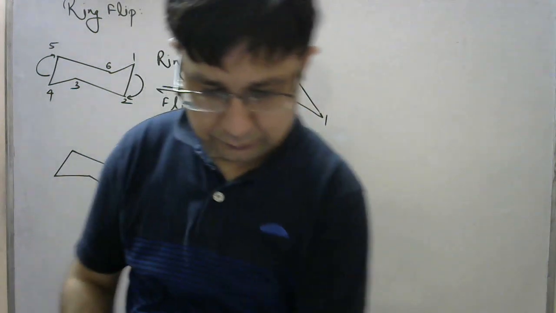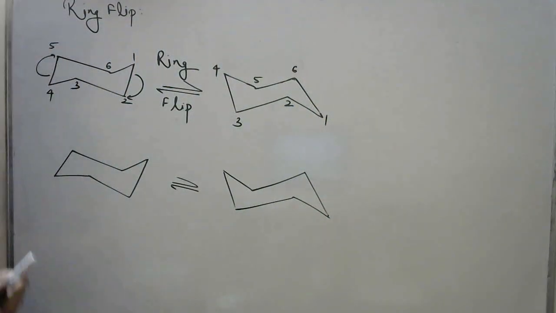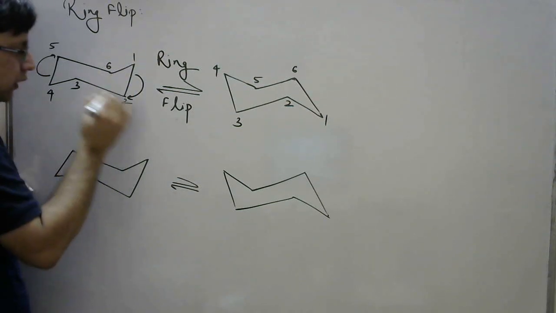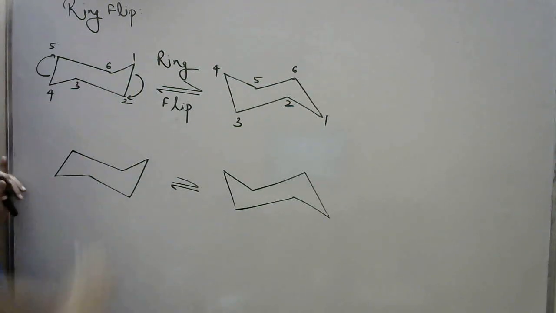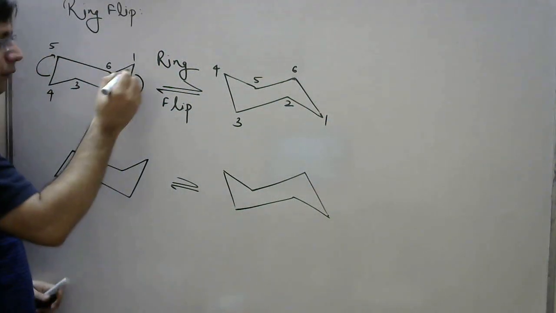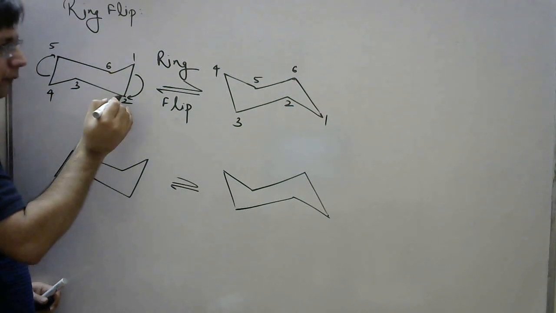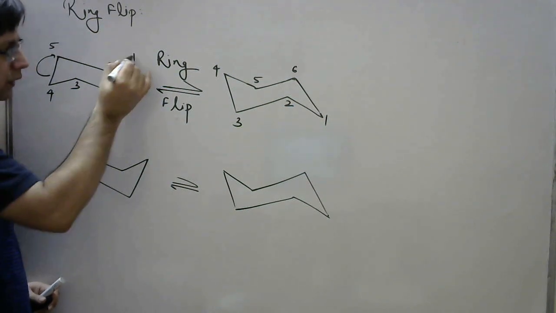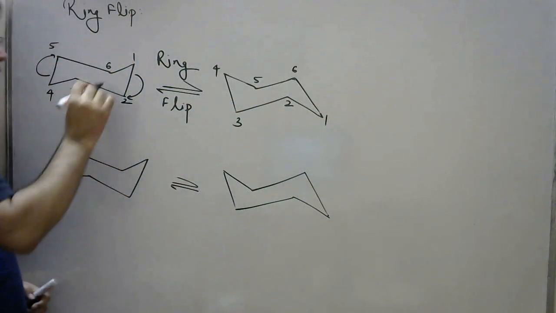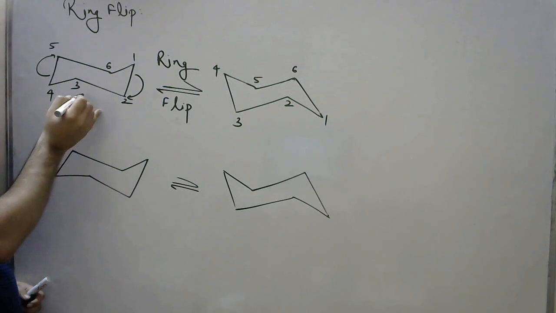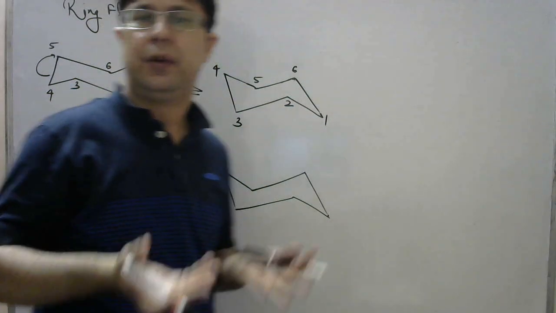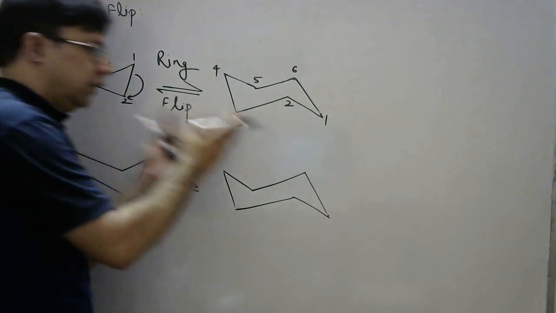We have seen the form of cyclohexane where I have indicated the first carbon atom, second carbon atom, third, fourth, fifth and sixth. This is the cyclohexane ring which we have discussed, and I am saying that I have done the ring flipping. When we do the ring flipping, this first carbon atom has come over here, then second, third, fourth, fifth and sixth. So you can see what changes have been done, and these two structures are forms of cyclohexane. I can represent it either in this form or in this form.